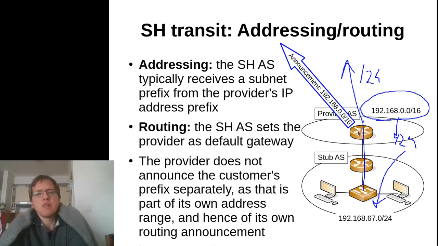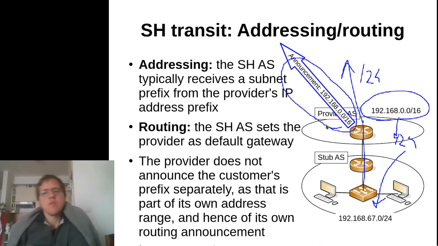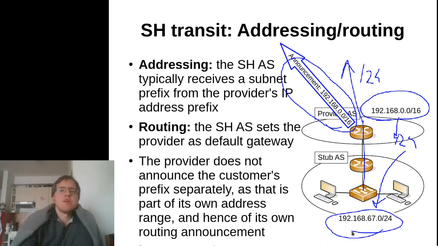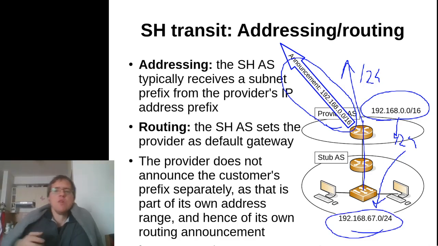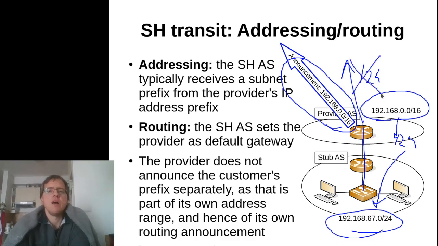But in this particular case, we are in luck, because the announcement that the provider generates by all means to cover its own IP address range also covers the customer address range, because this prefix is a subprefix of the provider's address space, and that's why we don't need a separate announcement specific to the customer. The default announcement that the provider generates to cover its own prefix is already enough.